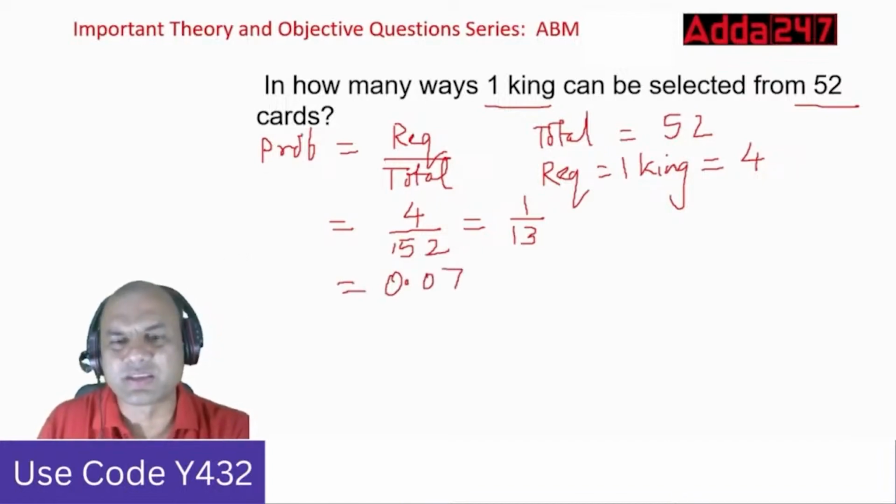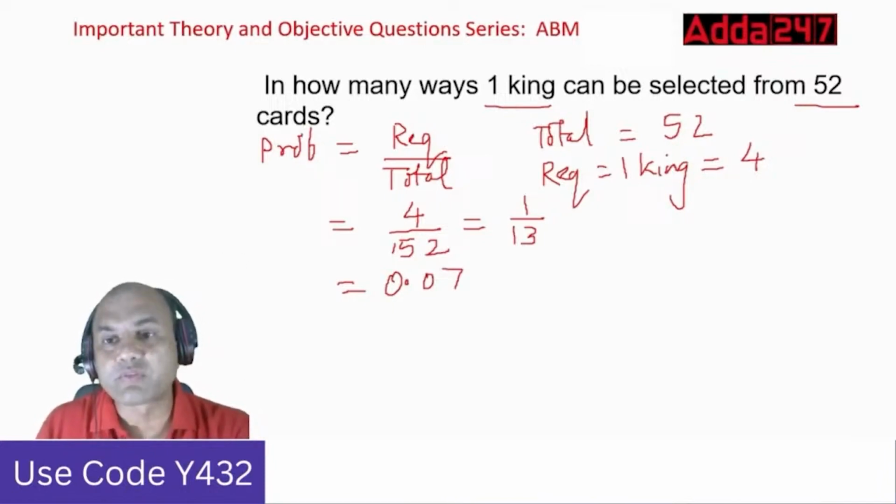0.07 and 2 something. Okay, 0.7. That much is enough. So the probability of getting one king from a pack of 52 cards is 0.07.